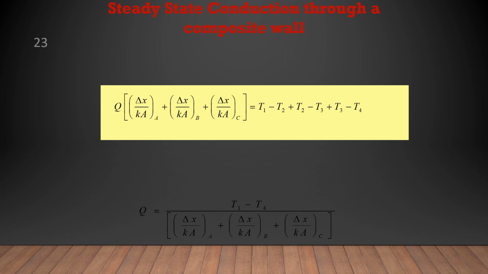And all together we can rewrite it as Q is equal to T1 minus T4 divided by del x divided by Ka for A material plus del x divided by Ka for B material plus del x divided by Ka for the C material.